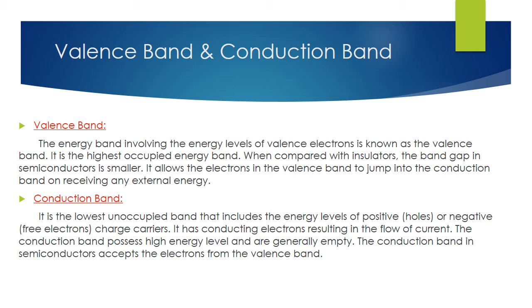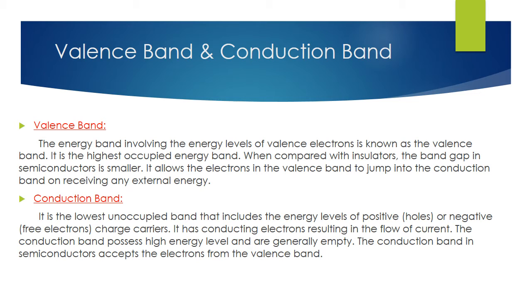Valence band consists of the valence electrons. The energy band involved in the energy level of the valence electron is known as the valence band. It is the highest occupied energy band. When compared with the insulator, the band gap in a semiconductor is smaller. It allows the electrons in the valence band to jump into the conduction band on receiving external energy.